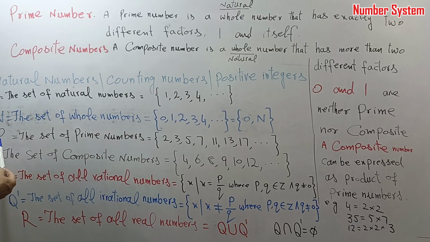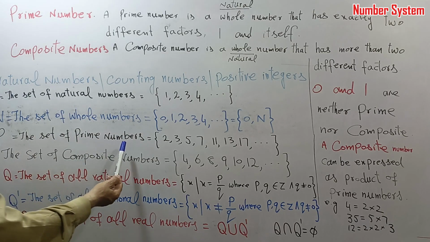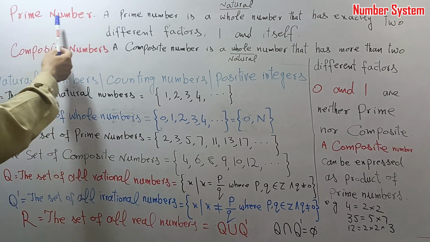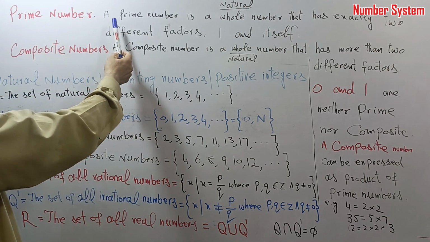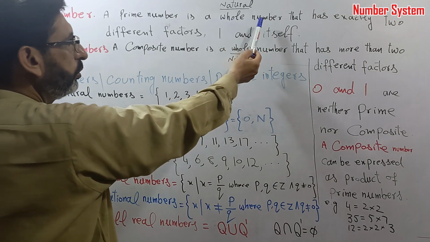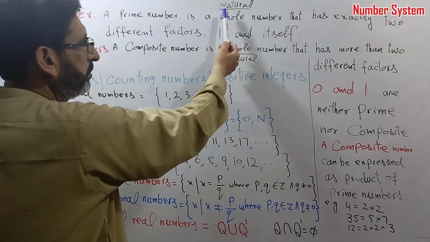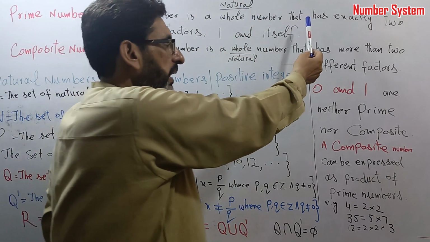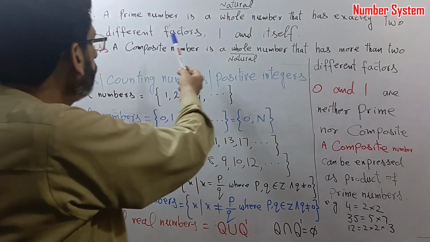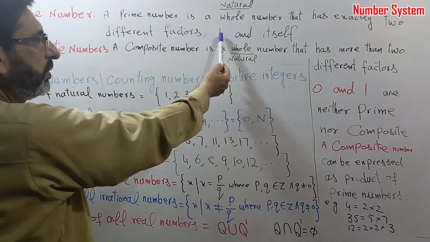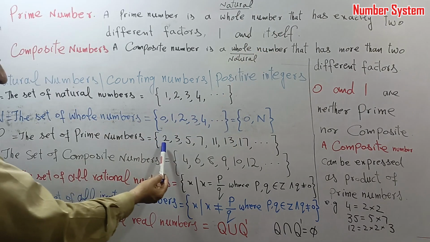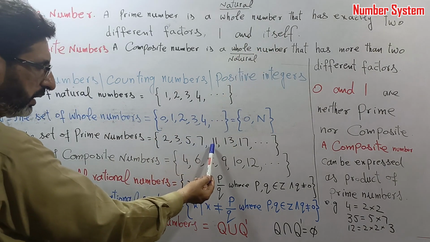Now we explain P, the set of prime numbers. This is the definition: a prime number is a natural number that has exactly two different factors, 1 and itself. 2, 3, 5, 7, 11.